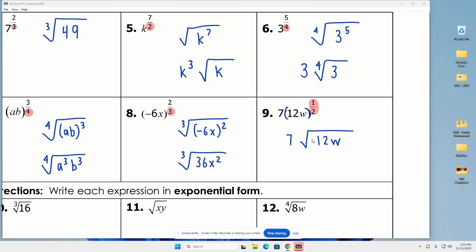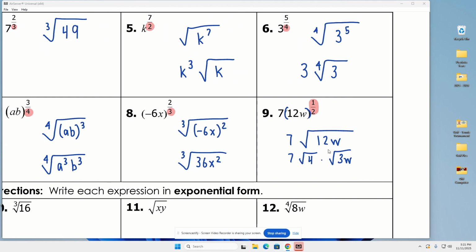But let's look at this one. This is square root of 12w. Well, 12 is not a perfect square, but look down your list of perfect squares. If I divide 12 by 2, that's 6. Will a value in my perfect square list under 6 go into 12? 4 will. So we're going to break this down with 4 times 3w. Because 4 times 3 gives me 12.